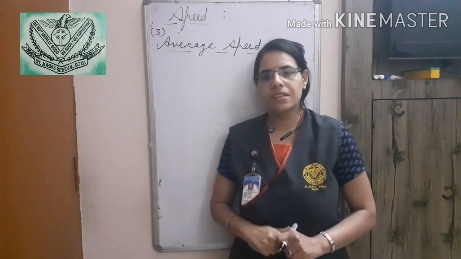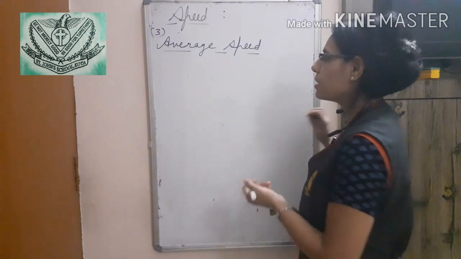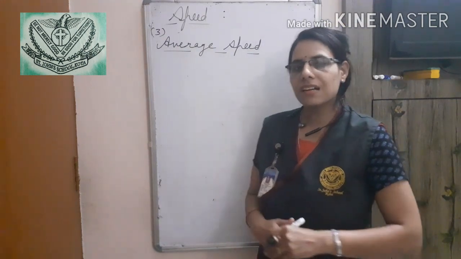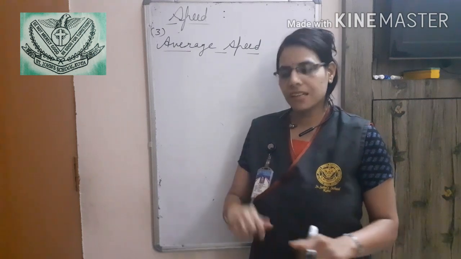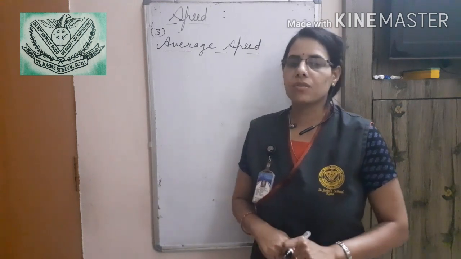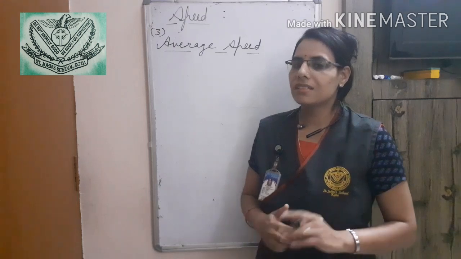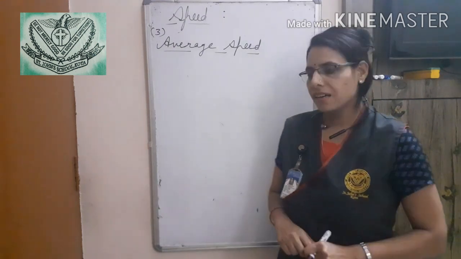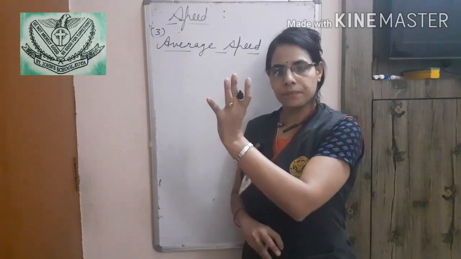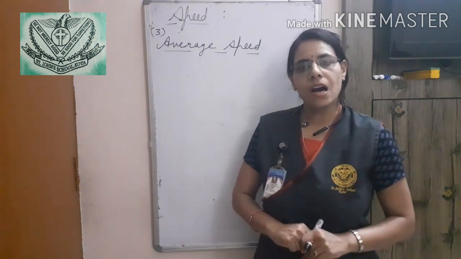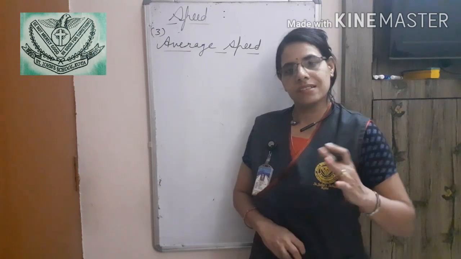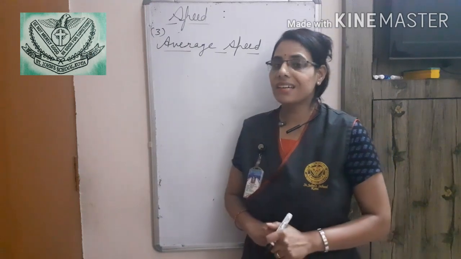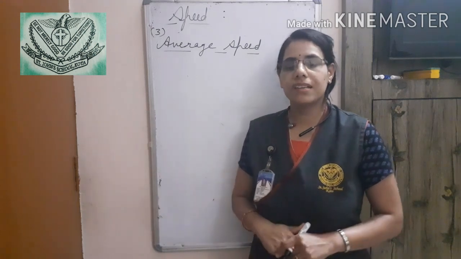The distance between Delhi and Agra is 200 kilometers. So, in this instance, we can't say that the speed in these 2 hours will be constant. The reason is that when the train starts from Delhi, it speeds up. When it reaches Agra, it slows down. So, we can't say the speed all over the journey is constant.